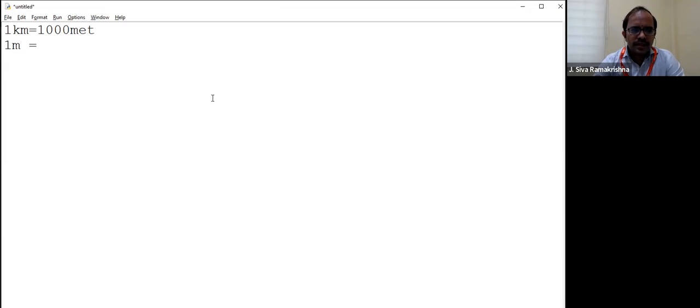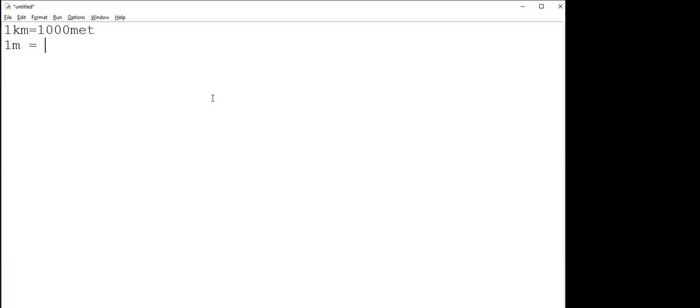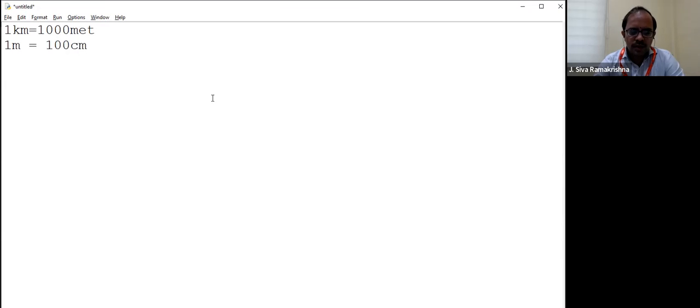How many centimeters equal 1 meter? 100 centimeters equals 1 meter. Correct. After converting this one, you are also asked to express that kilometers in feet as well as in inches.